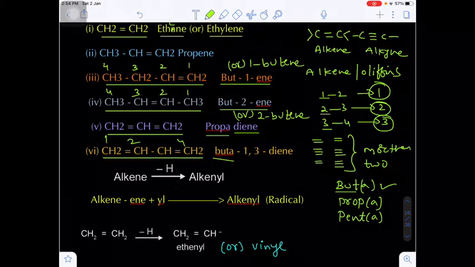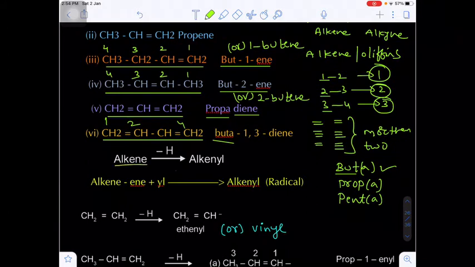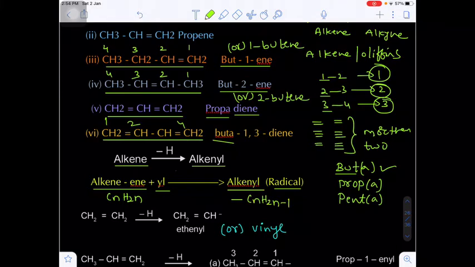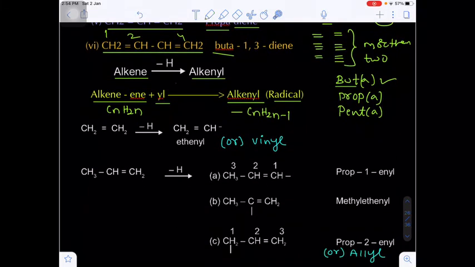Now, after removing a hydrogen from the alkene, we get the radical name known as alkenyl. That means in alkene, remove the ene and add yl. This is the radical name. The alkene general formula is CnH2n; if you remove one hydrogen, you will get CnH2n-1.